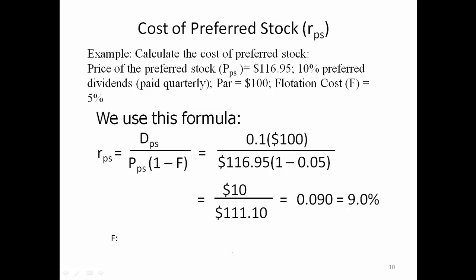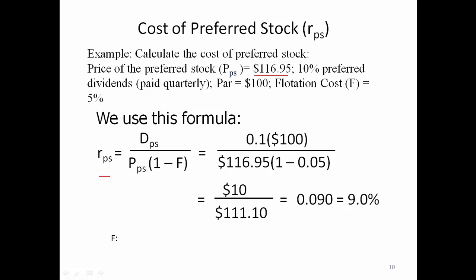We use a simple example here. Calculate the cost of preferred stock when the price of the preferred stock is 116.95 and it pays 10% preferred dividends, and the dividends are paid quarterly. And the par value is 100 per unit, and the flotation cost is 5%. So for each unit, 5% of the proceeds is paid to the investment banks.